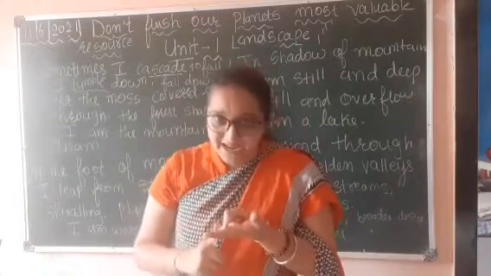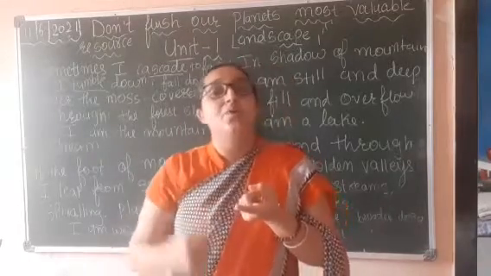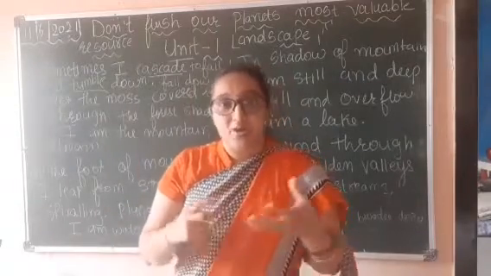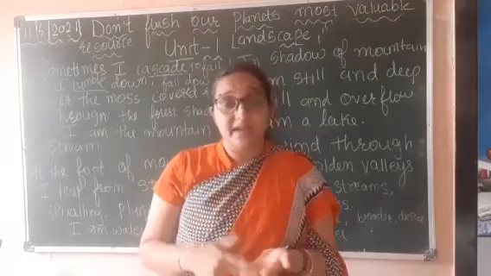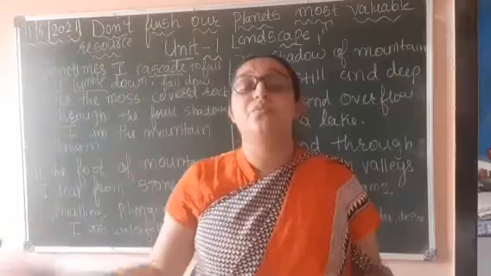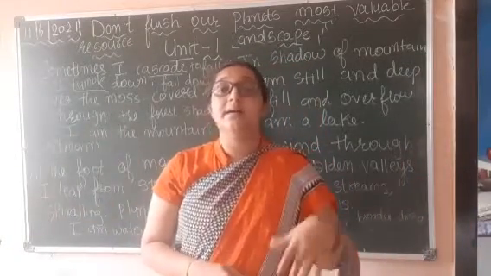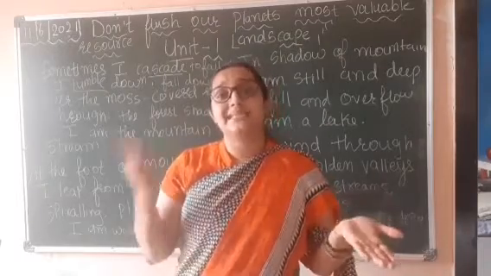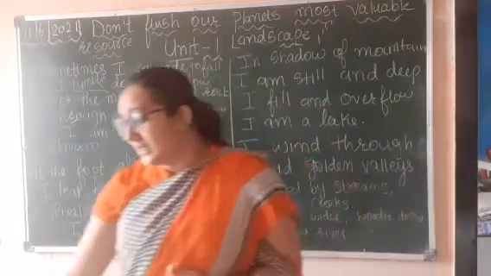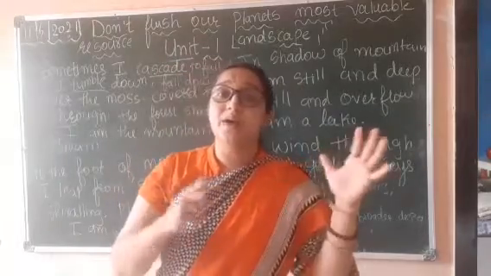Water in the form of rain, water in the form of waterfall, water in the form of river, water in the form of sea, and water in the form of mist. And many other things, lakes also, right? So these are different forms of water, and this water is different from one another, right? The water of lake and sea are totally different, right? You cannot compare it. There is a difference between the water of a waterfall and the others.